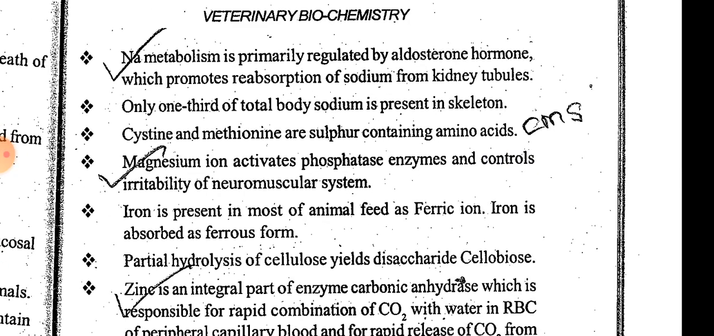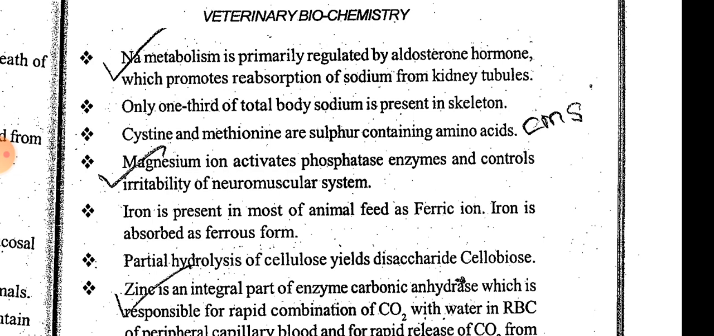Sodium metabolism is primarily regulated by aldosterone hormone, which promotes resorption of sodium from the kidney tubules. Sodium resorption from the kidneys is regulated by aldosterone hormone. You know that the renin, angiotensin, aldosterone system involves lungs and kidneys.